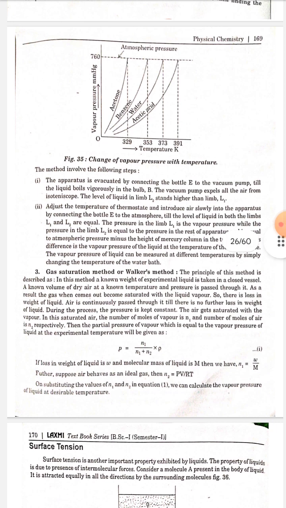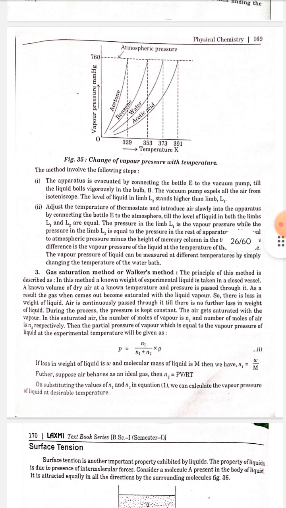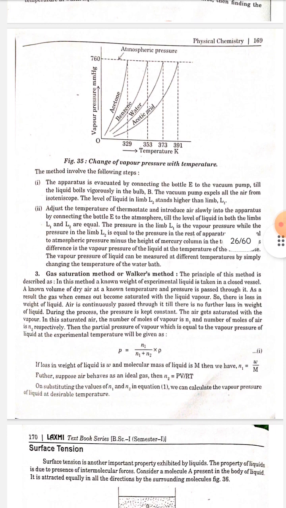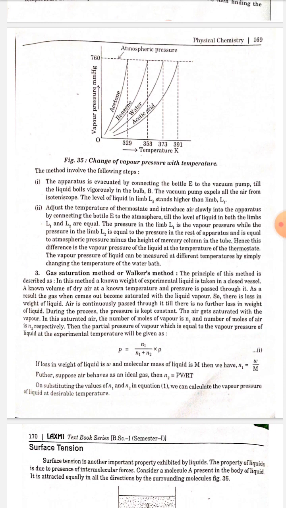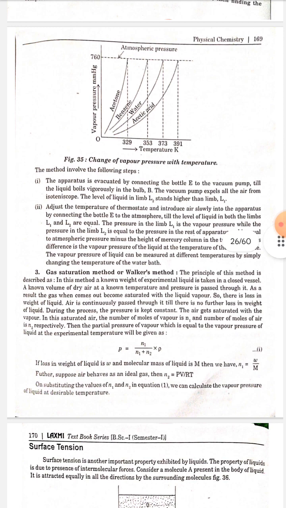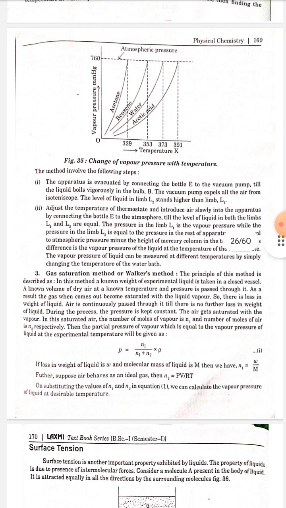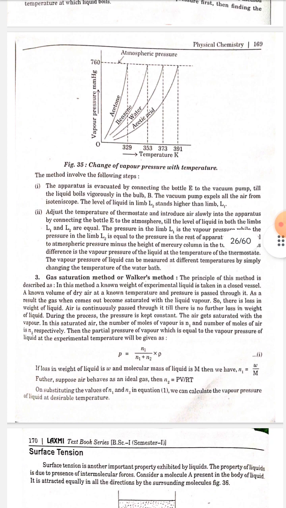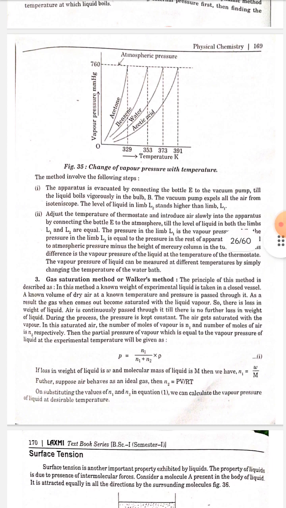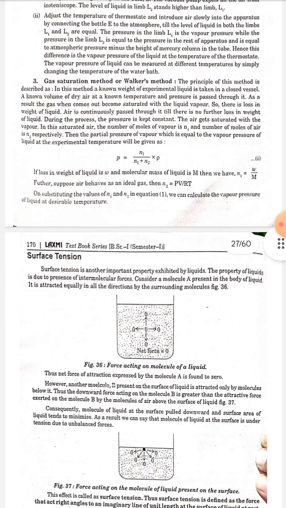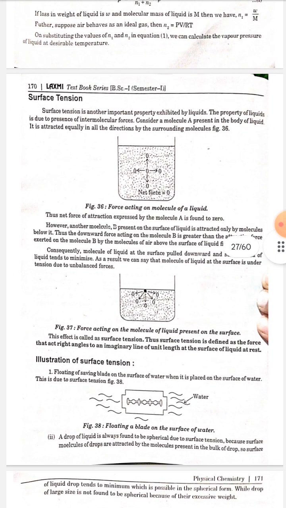If the loss in weight of the liquid is W and the molecular mass of the liquid is capital M, then we have N1 is equal to W by M. Further, suppose air behaves as an ideal gas, then N2 is equal to PV by RT. On substituting the values of N1 and N2 in equation 1, we can calculate the vapor pressure of the liquid at the desirable temperature.